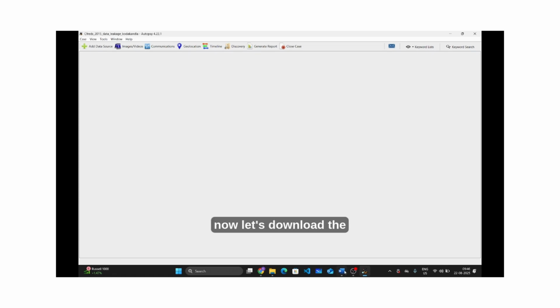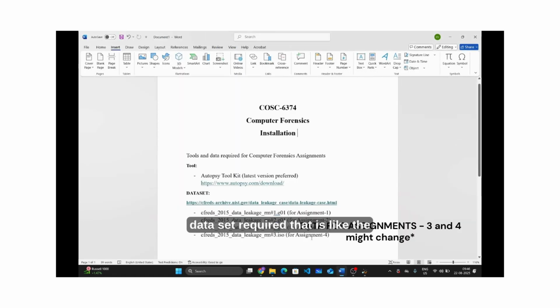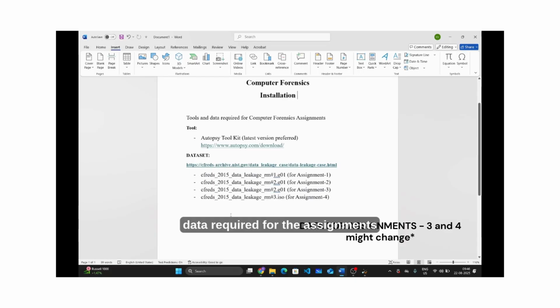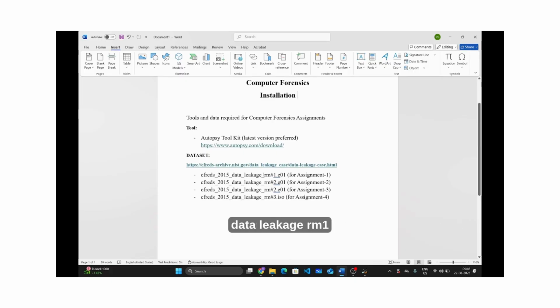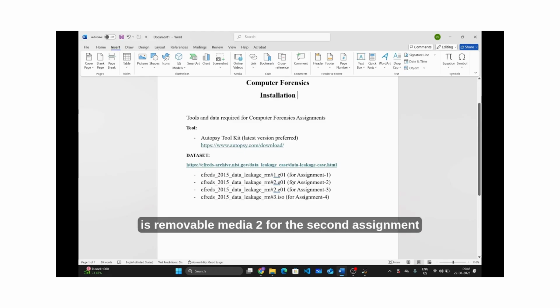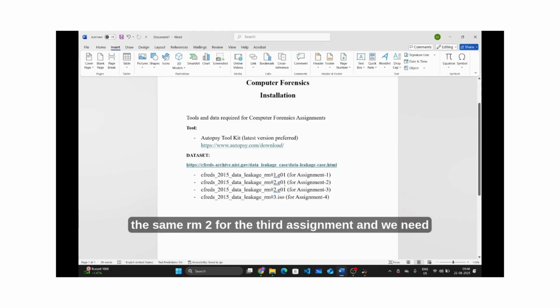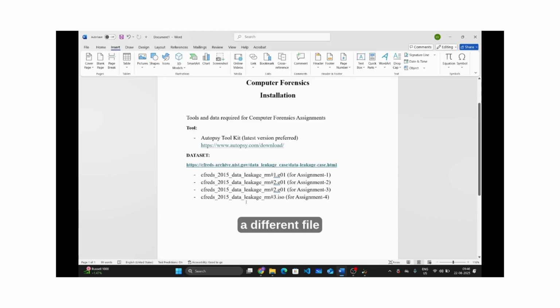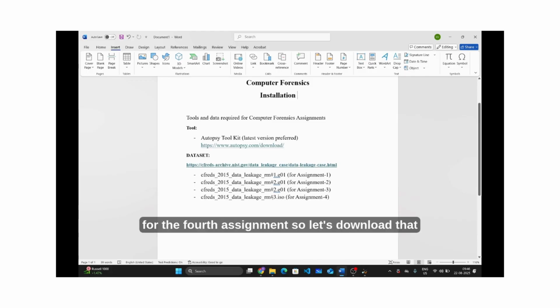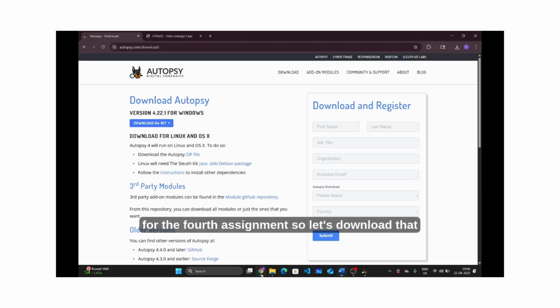So now let's download the data set required, that is the data required for the assignments. So we need 3 files in total, that is CFREDS 2015 data leakage RM1 for the first assignment, and next RM2, that is removable media 2, for the second assignment, and we will be using the same RM2 for the third assignment, and we need a different file for the fourth assignment. So let's download that.